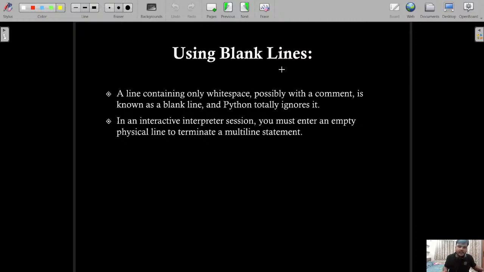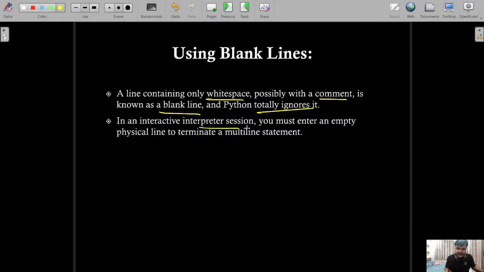Now, if your line contains only white spaces, possibly with a comment, it is known as a blank line, and Python totally ignores it. It means that you just press space, and then at any point of time you can press the enter button. That is called white spaces. Some space or tabs were pressed there, but it doesn't have anything, so that is going to be completely ignored by Python.